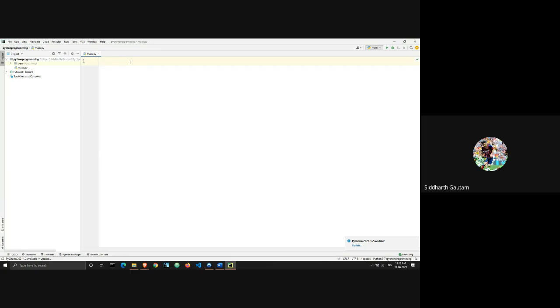For example, I have a book. The function of the book is to be read, right? I can read the book. So if I write def, which means function, and then book, and then f dot read, where I can enter any file name dot txt. This is not an actual file, but I'm just showing you how the semantics work. The book is the name of your function, and the function does something. Just like real life objects have functions which do something, Python has functions which do something.